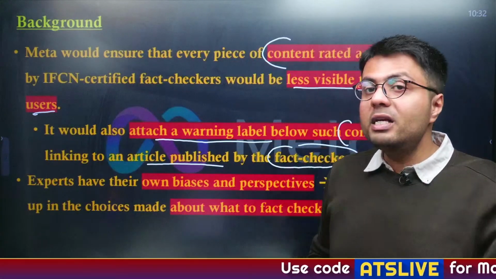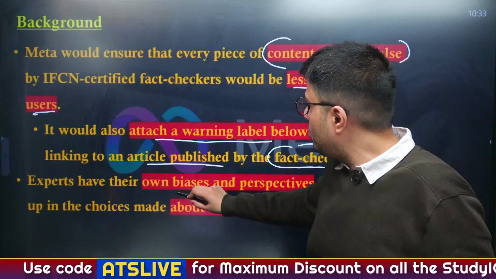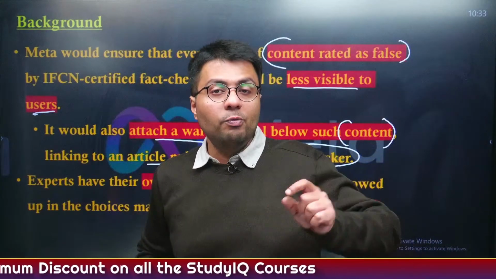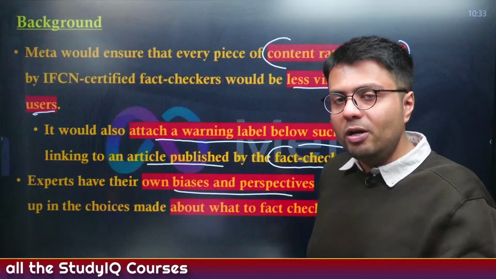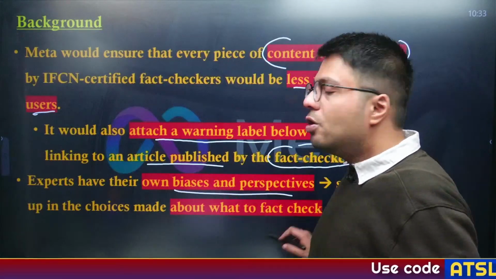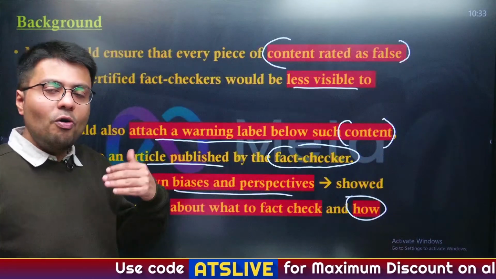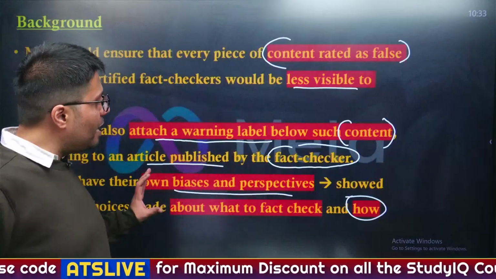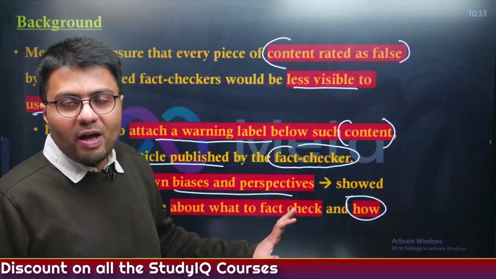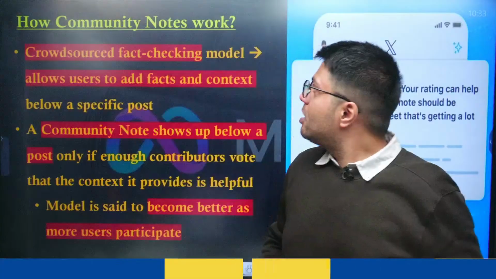But now Facebook is saying that even these independent fact checkers are subject to their own biases and perspectives, and that these were so high that they determined what kind of data would be fact checked and how the fact check process would go through. So according to Facebook or Meta, these independent fact checkers are also biased and prejudiced. So, to eliminate the biases and perspectives that may occur in the fact checking process, Facebook is now moving towards community notes.